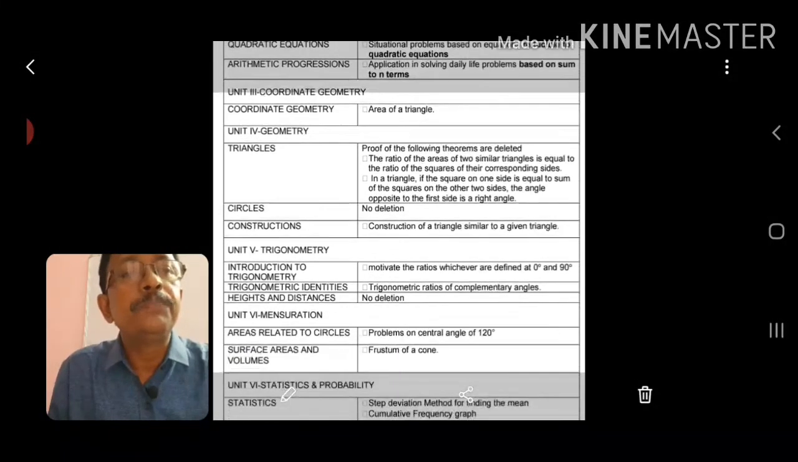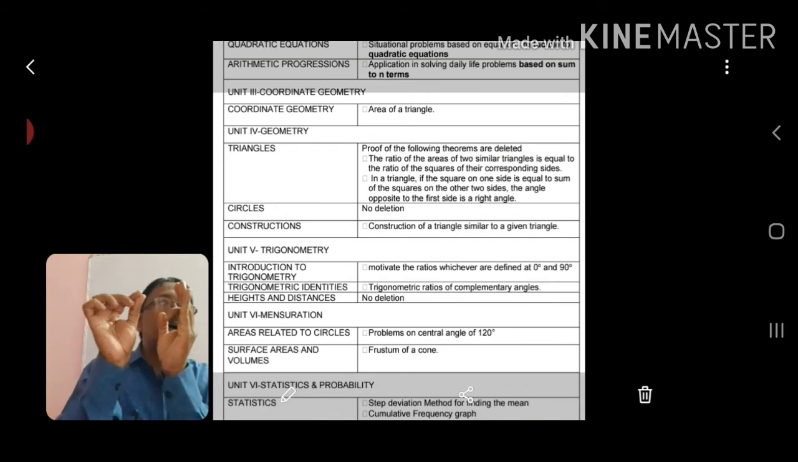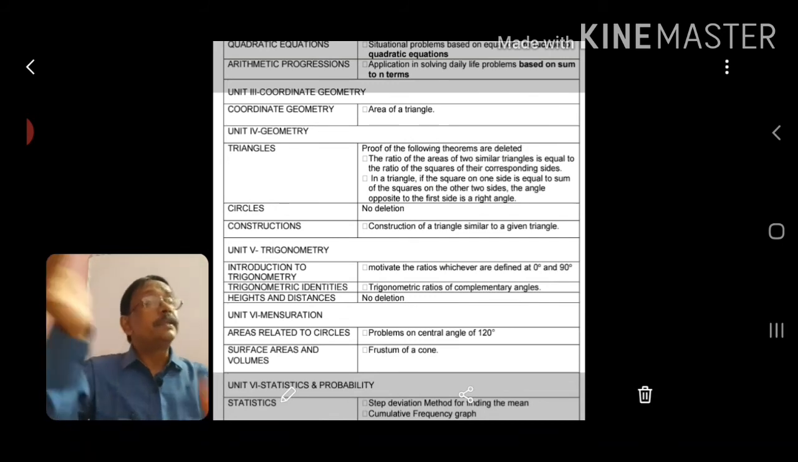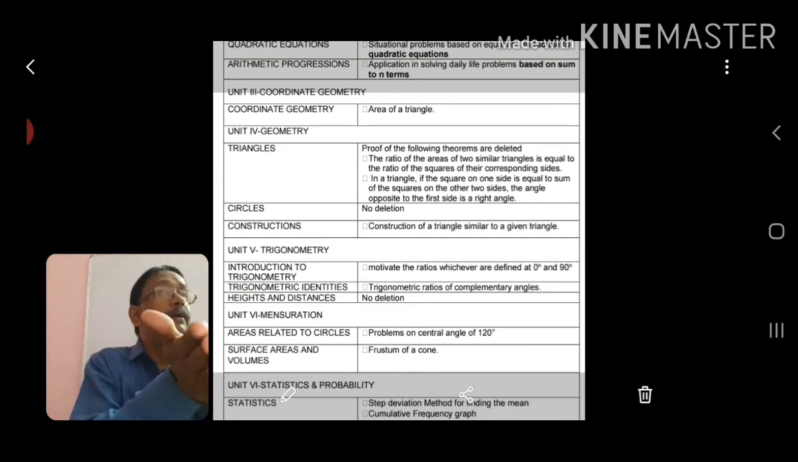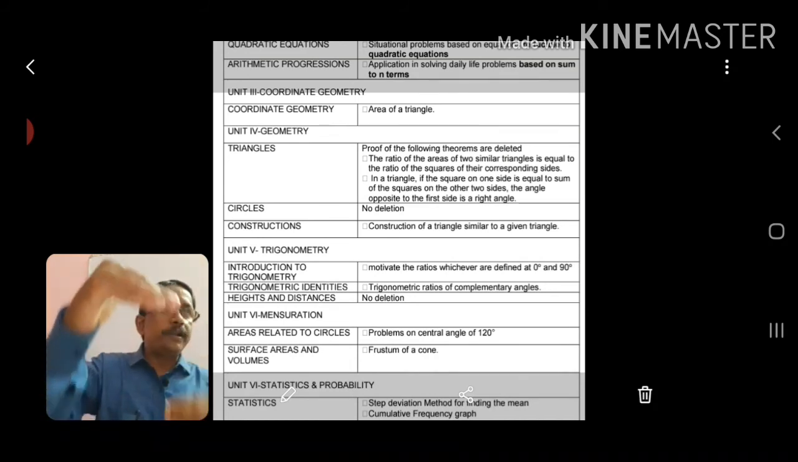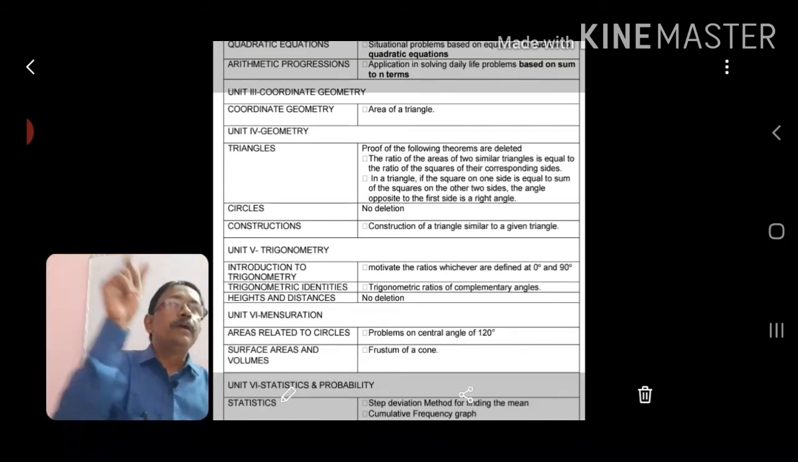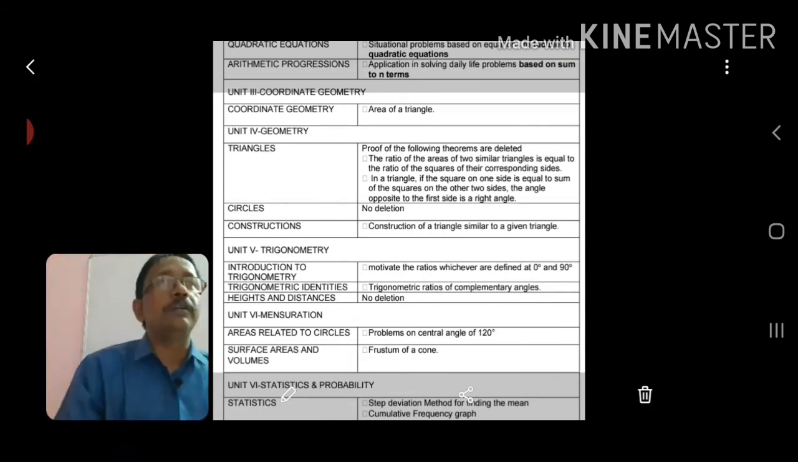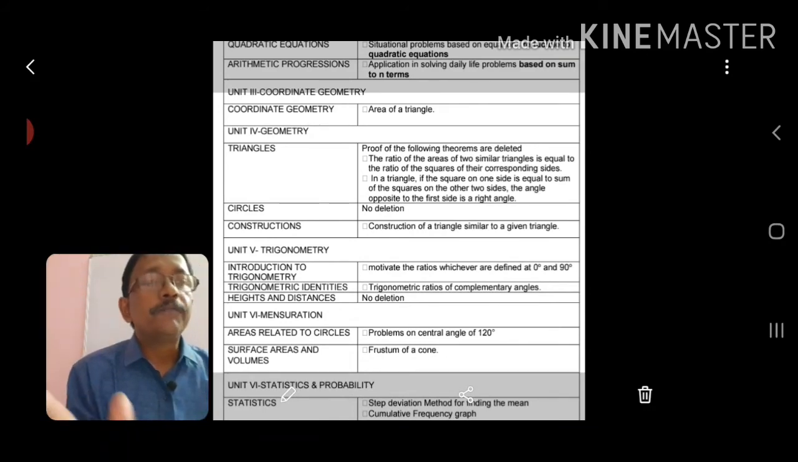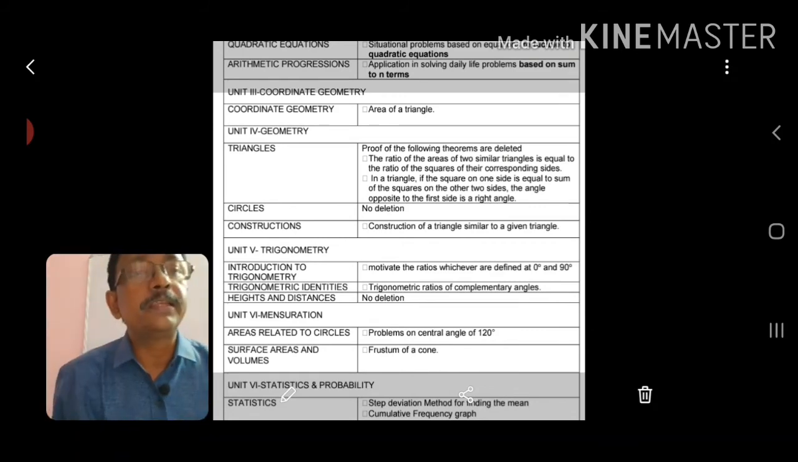Then comes areas related to circles from mensuration. From there, the area related to 120 degree in case of sector area, the 120 degree one is no need to do, it is deleted. Then one most important, surface area and volume, that is new only, but it is already deleted for this year. The frustum of a cone, that is no need to do.